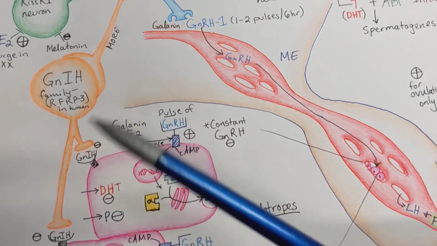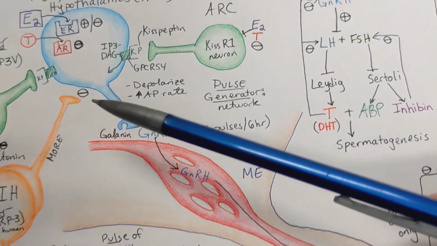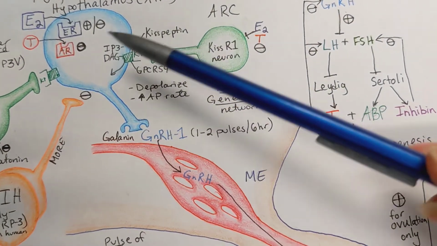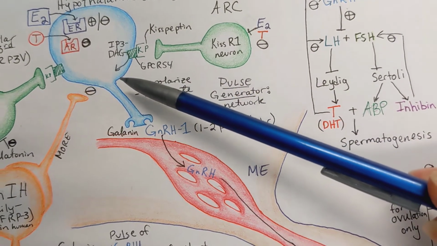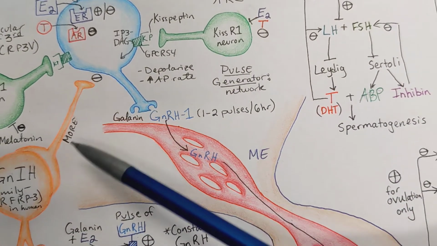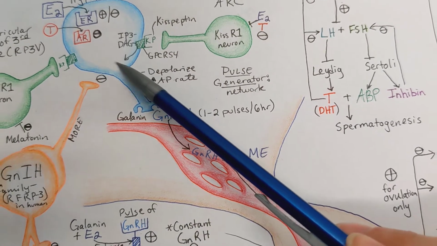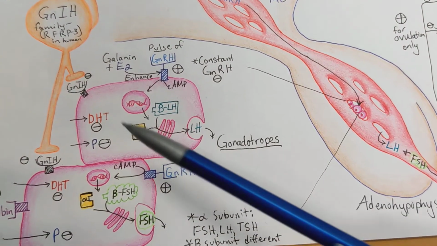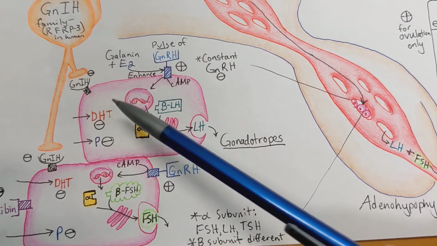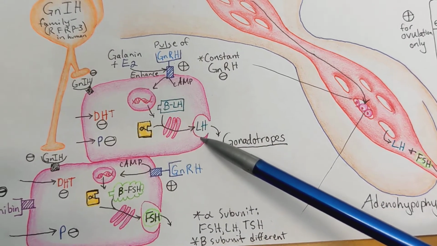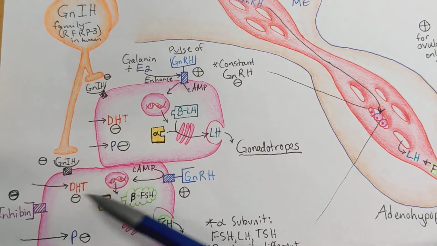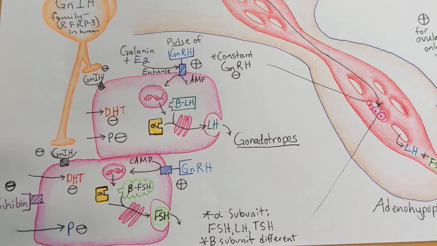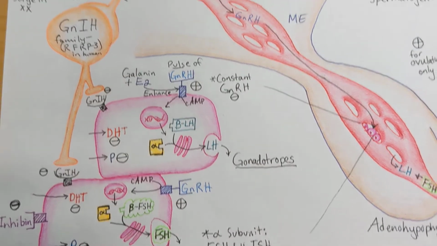Now, GnIH has a negative impact on the release of GnRH from the GnRH neurons. And in fact, there is more inhibition of GnRH than there is downstream in the anterior pituitary gland. So here we can see GnIH is going to inhibit the exocytosis of LH, and GnIH limits the exocytosis of FSH as well. Okay.